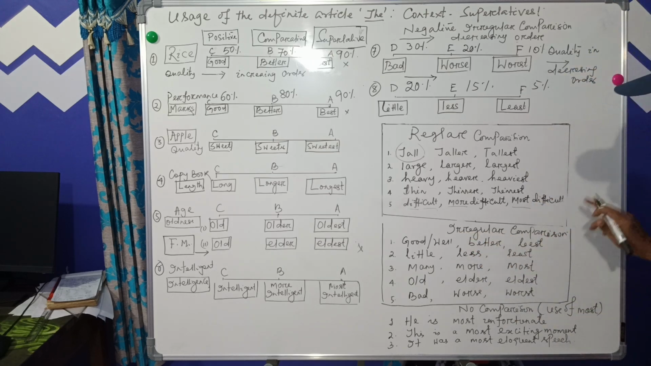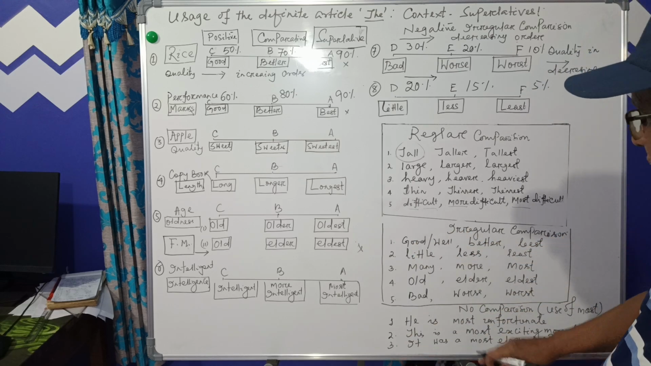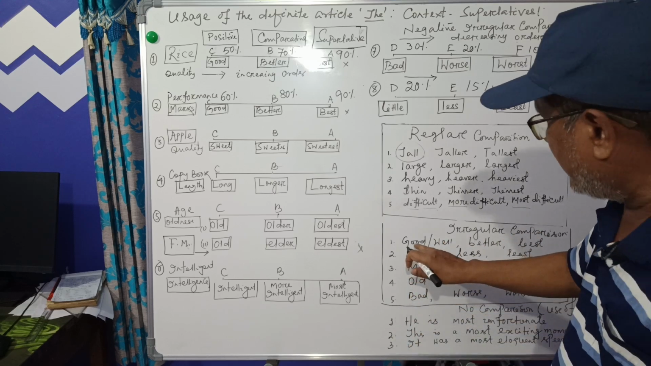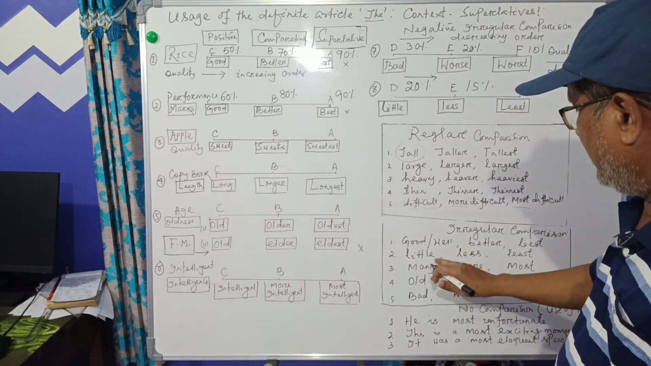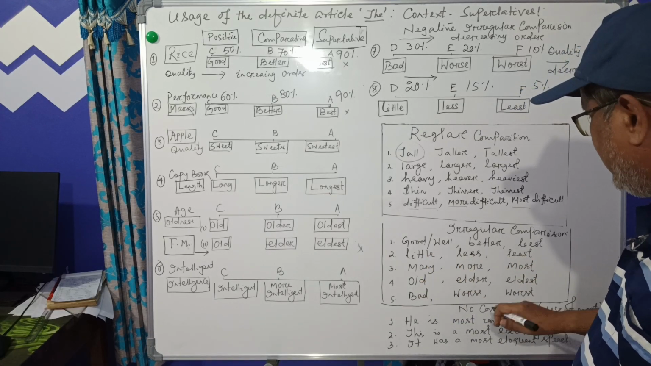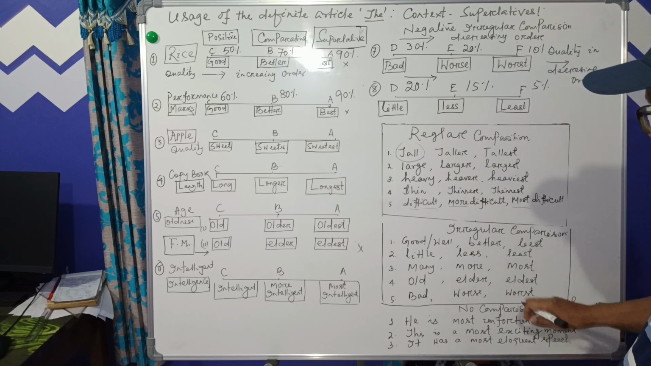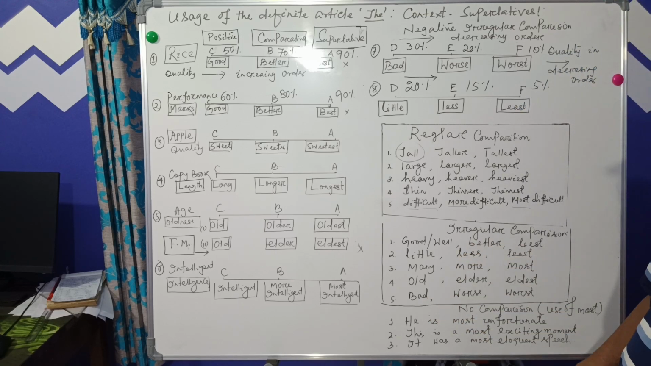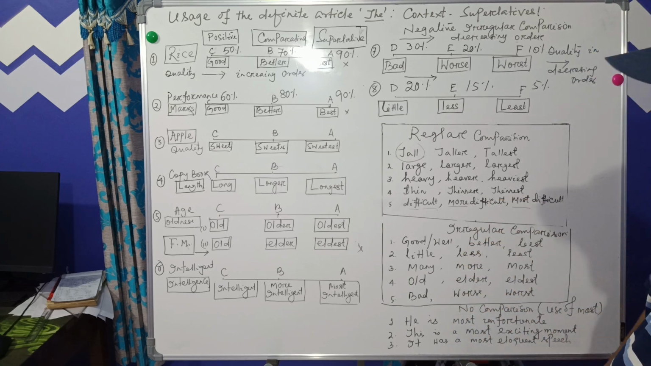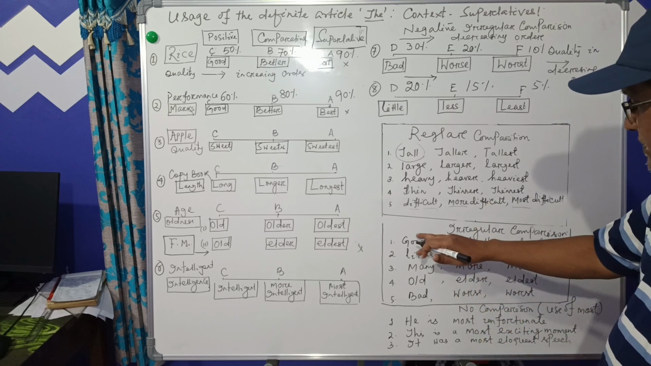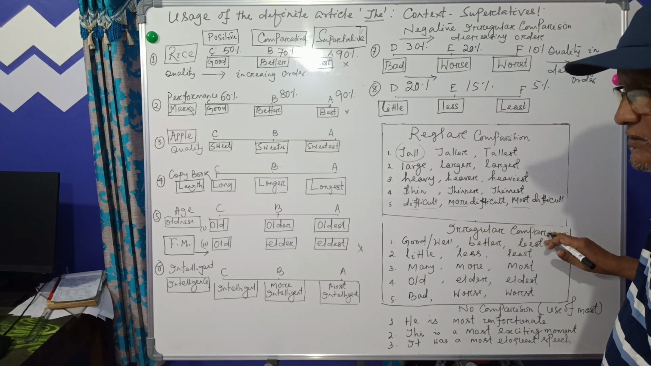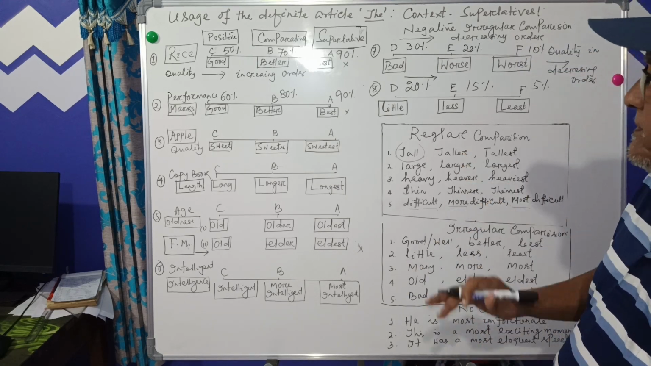But you see irregular comparisons, we have taken some examples. Good or well, better and best. You see, better and best are not derived from the adjective good or well. Little, less and least. Many, more and most. Old, elder and eldest. Bad, worse and worst. So you see, the comparative degree and the superlative degrees of these adjectives have not been derived from their positives. So that's why these are called irregular comparisons.